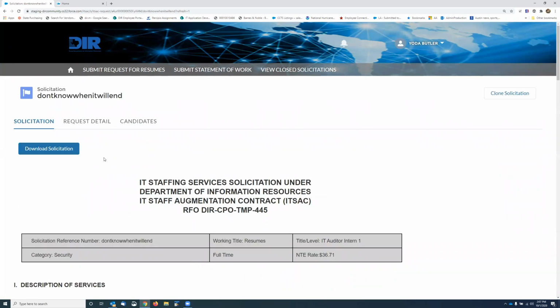And now that I'm in an awarded status, this is where you can clone, because you can go back and clone one of the customers that are our incumbent customers that are using this. You won't be able to clone a solicitation from the previous RFO because there's too many changes to the levels and the titles and everything. So you would have to at least start one new one with the new RFO changes, and then start cloning from there.